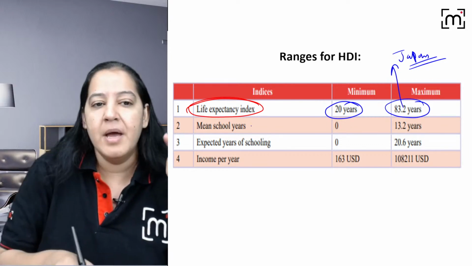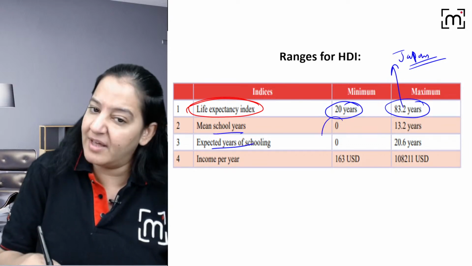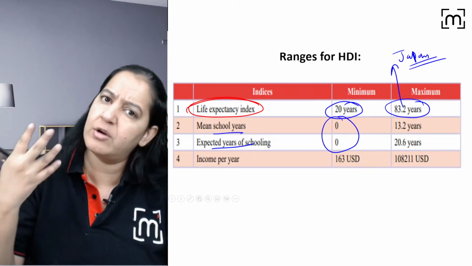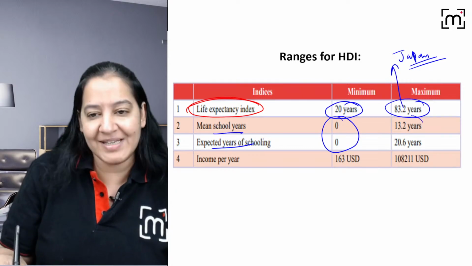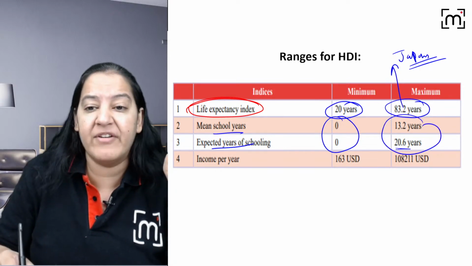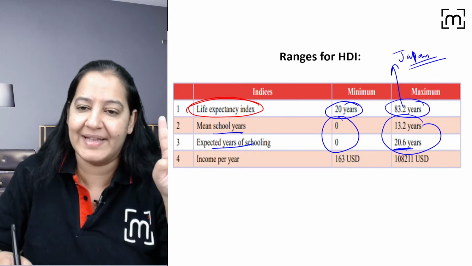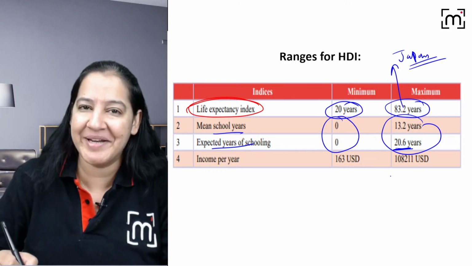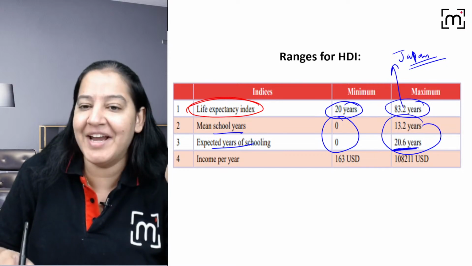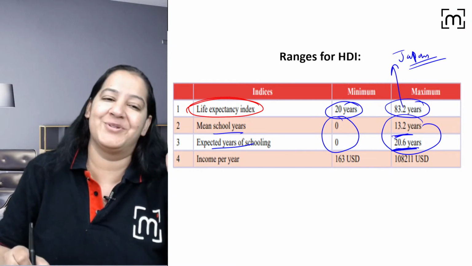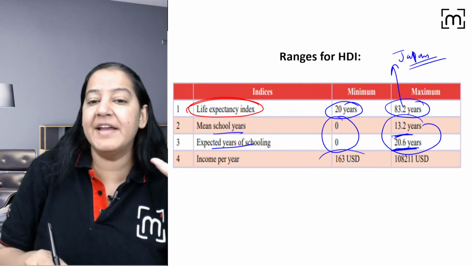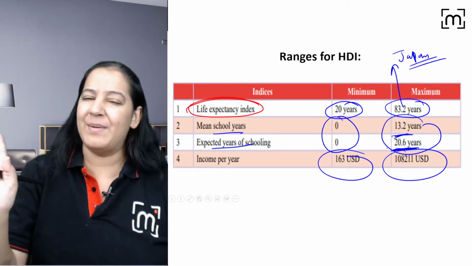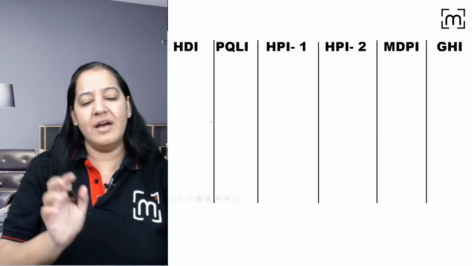Mean years or expected years of schooling: there are some countries in which children don't go to school at all. They don't even go to school. So the minimum is 0. But the maximum expected, we expect everyone should go to school plus college together for 20 years. How many years you are going to school since your childhood? Count it. So expected it's 20, right? But in India the mean is only 13.2, right? Income we say in dollars. So the minimum is 163 and the maximum is a large number. Don't learn these values, I'm just telling you. Don't learn. So we are done with HDI, I guess.